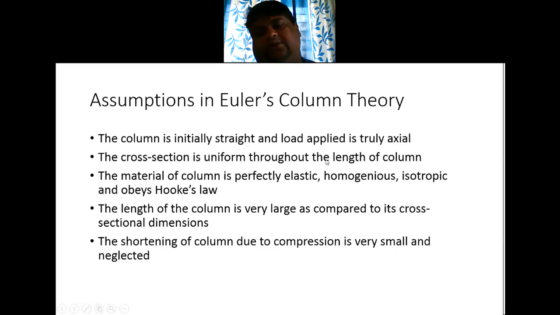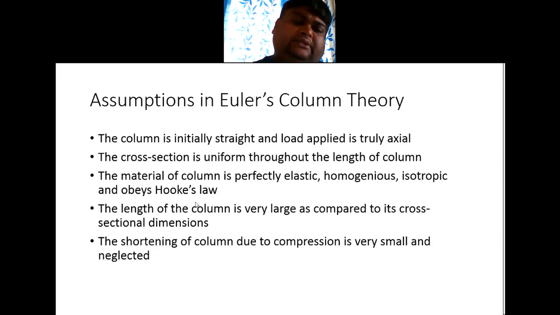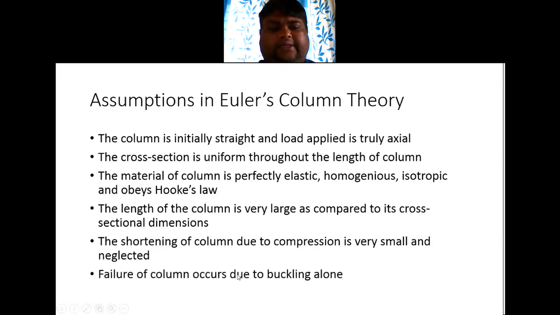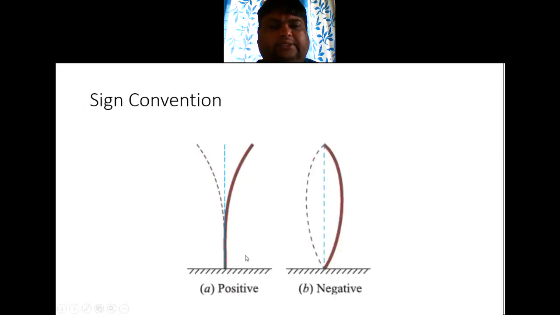When the compressive load is applied, there is a change in length, and what we are saying is this shortening of the column is very small and it is neglected. Failure of the column occurs due to buckling alone, right? The column bends and then it fails. That is the only failure that is considered.